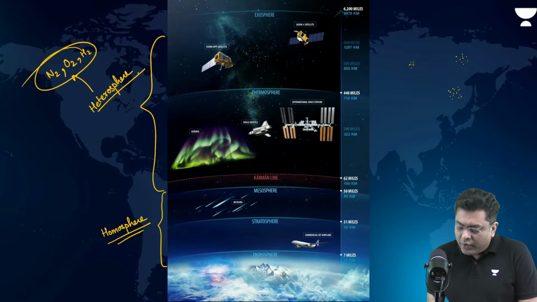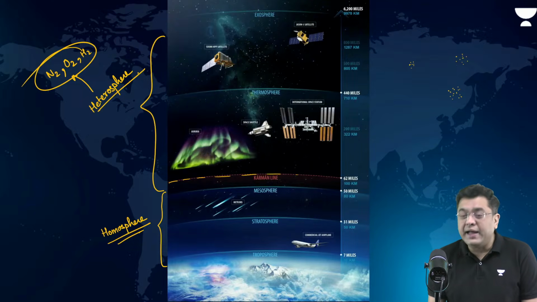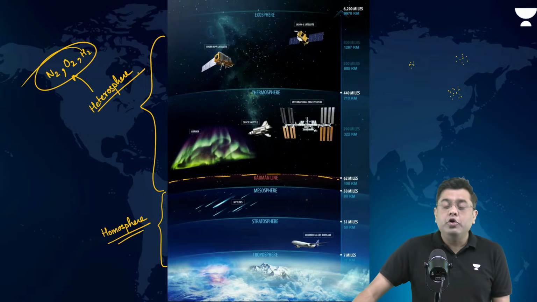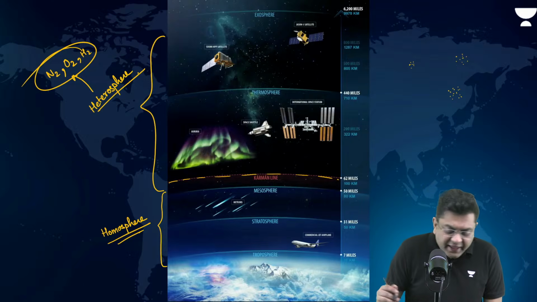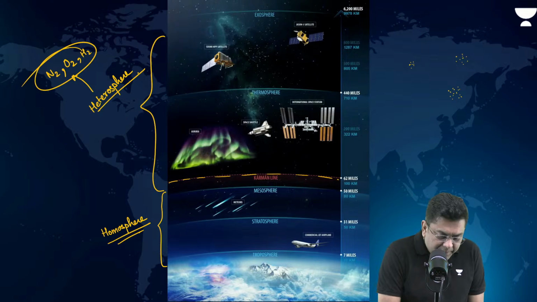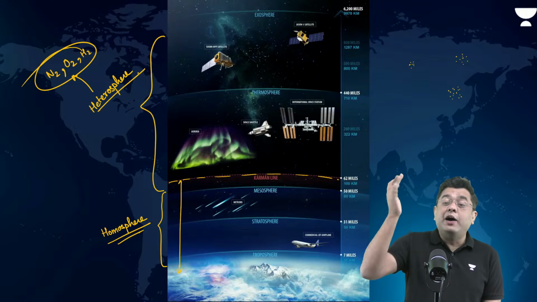Okay, now you have the 100-kilometer line division, what is also referred to as the Kármán line. Now, this Kármán line is basically used for aeronautical purposes. Even though as a layman, we basically say that this Kármán line is the difference between the atmosphere and the outer space.